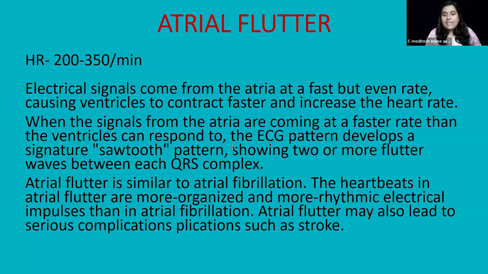So what is the main reason behind this atrial flutter? Why is atrial flutter happening? The main factor is the re-entry circuit. What happens in the re-entry circuit? The electrical impulse keeps traveling in a circular loop. The atrial tissue is continuously re-excited again and again. So that is the re-entry circuit, and that is the main reason behind atrial flutter. Because of that continuous excitation in one single loop, the heart rate is increasing.